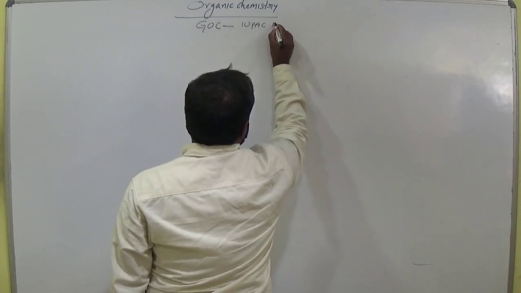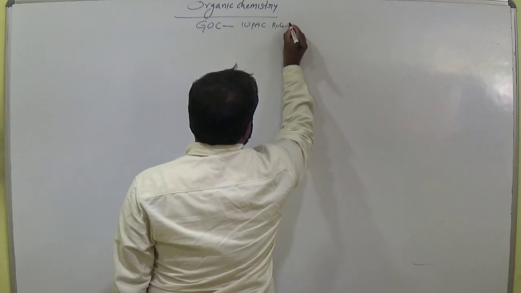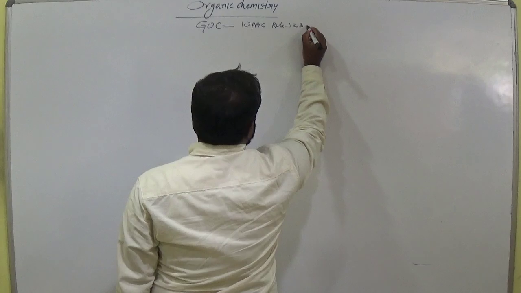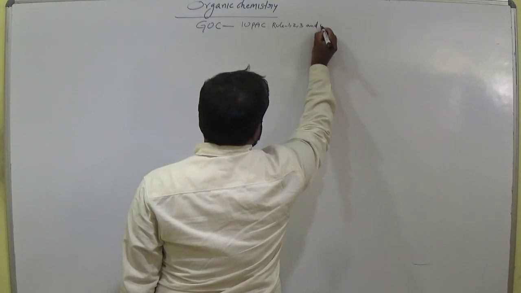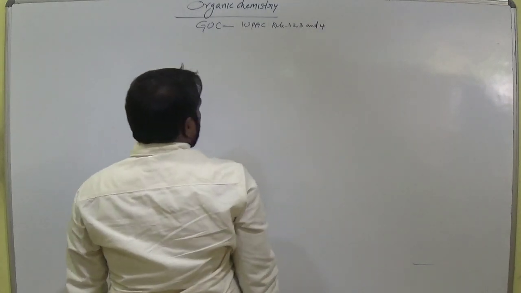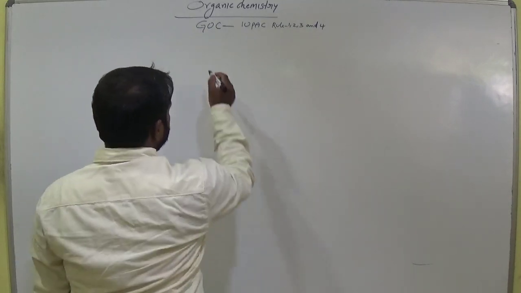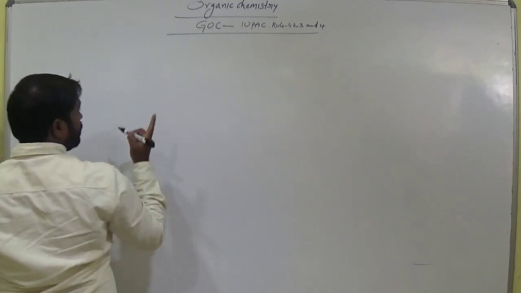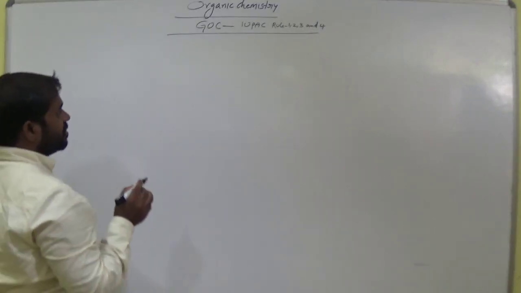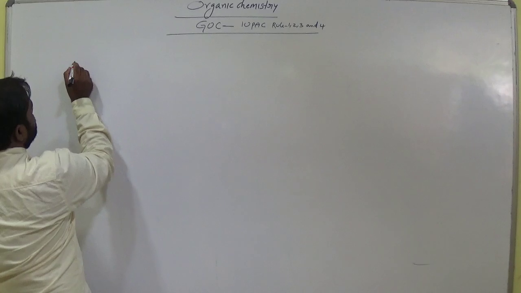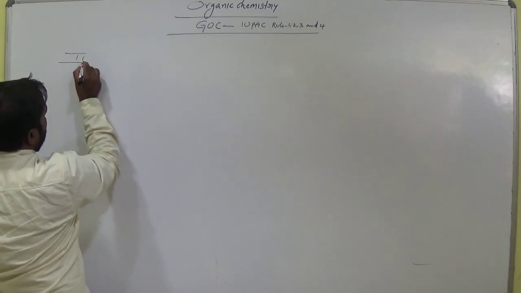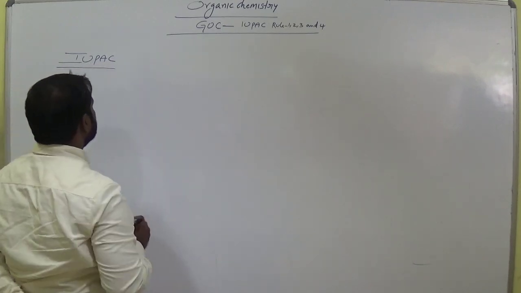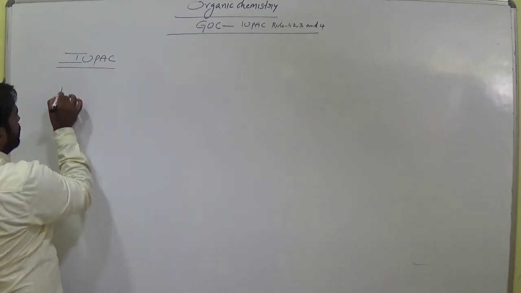IUPAC rules 1, 2, 3 and 4. Rule 1 is already completed, so now we go to rule 2 of the IUPAC system, or systematic names.